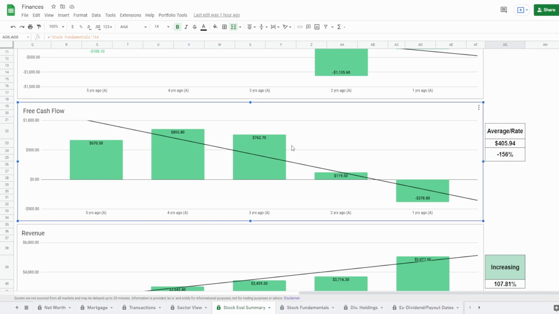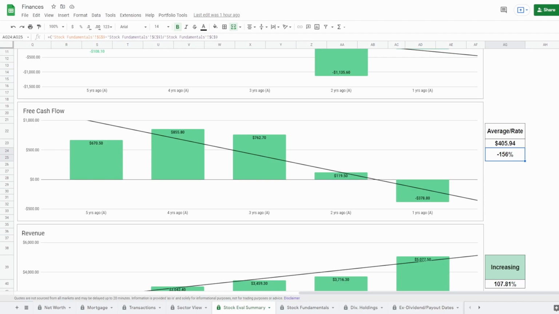Now let's come over here to the free cash flow. Guys, the lifeblood of the company. Cash from operations less your capital expenditures. This is by far the most important metric of all because every investment is the present value of all future cash flow. Therefore, you want the company to have a positive free cash flow into the future. And as it stands right here, Twitter, 5 years ago of $670.5 million to 1 year ago of negative $379 million.